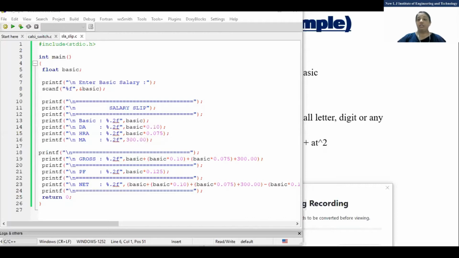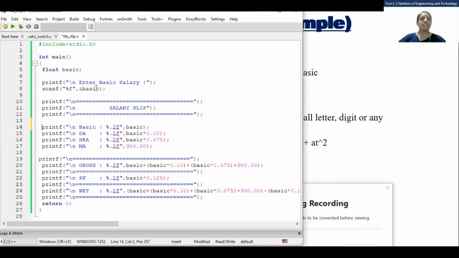Fine. So, enter the basic salary. I have taken a float and ampersand basic. Simple, right? After that, what happens? This is just for the formatting.